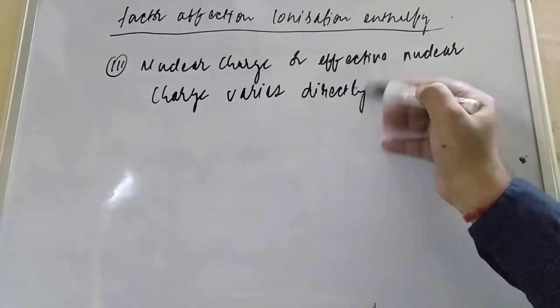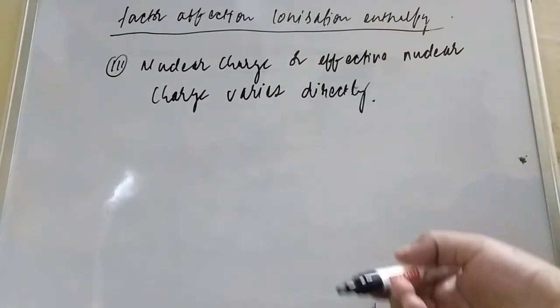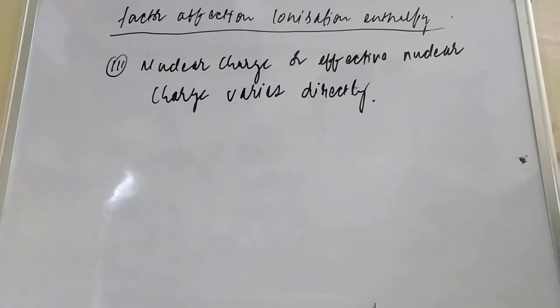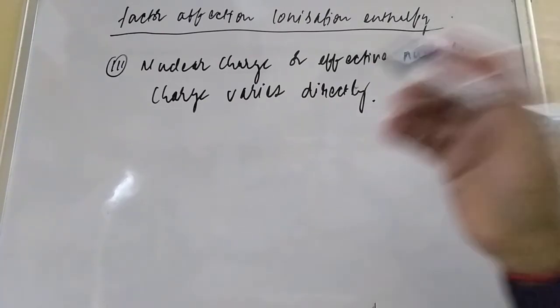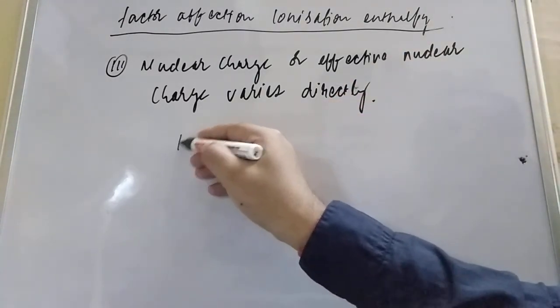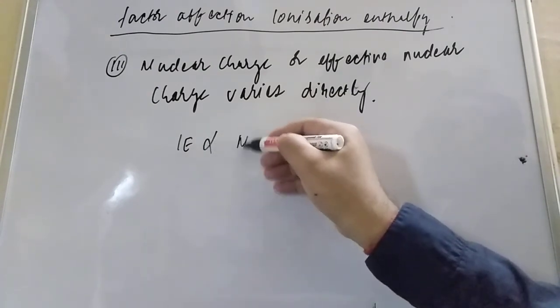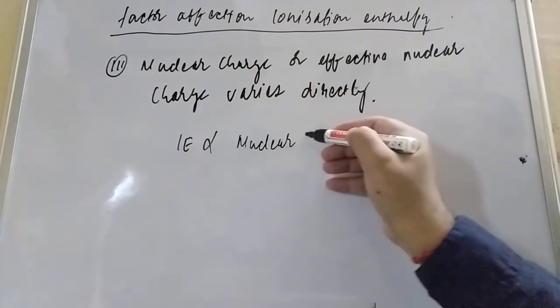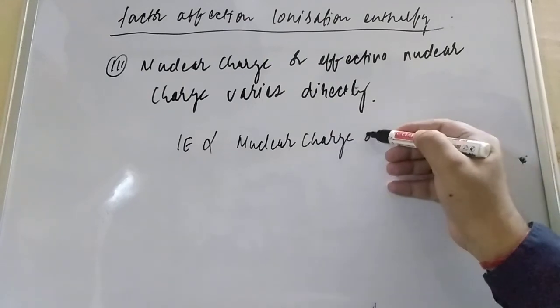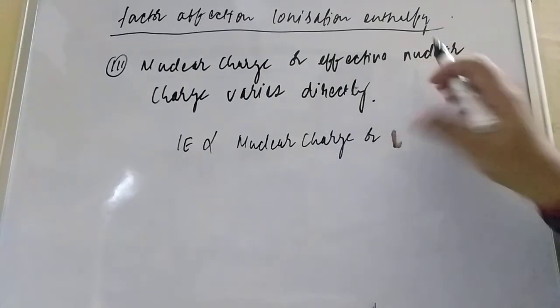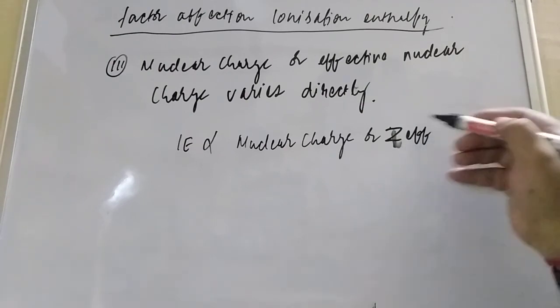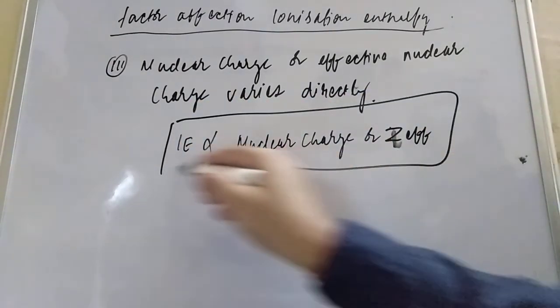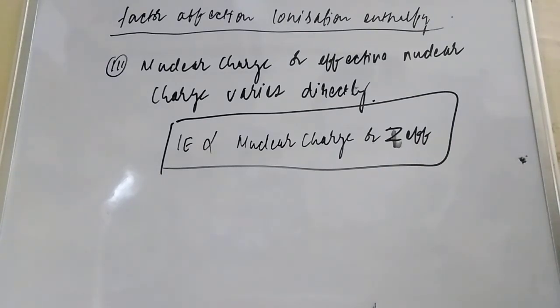Student, you have to see that if more protons are there, the ionization enthalpy will increase. So IE is proportional to nuclear charge, or effective nuclear charge, which we represent as Z effective. The greater the nuclear charge, the greater the ionization enthalpy.